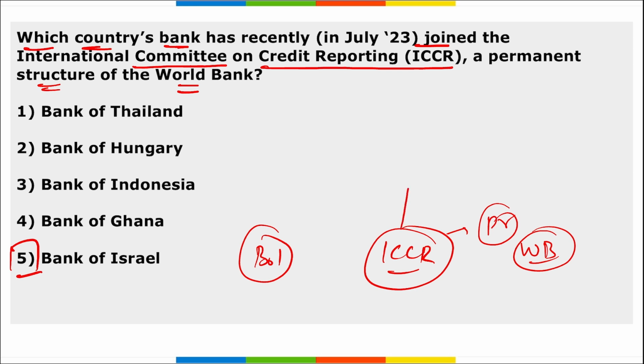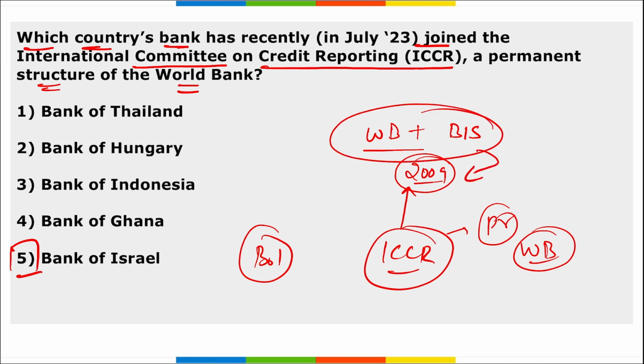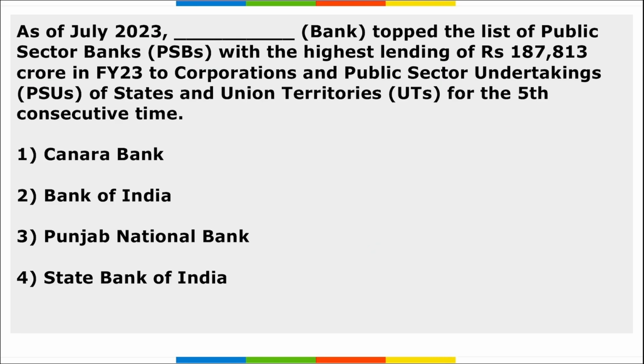Then remember, this ICCR was formed in 2009 with the help of the World Bank and support from the Bank for International Settlements. They together formed this ICCR in 2009. And this ICCR is the only recognized international standard setter and guidelines issuer on credit reporting. And recently, the Bank of Israel has joined this ICCR, with approval by the World Bank.